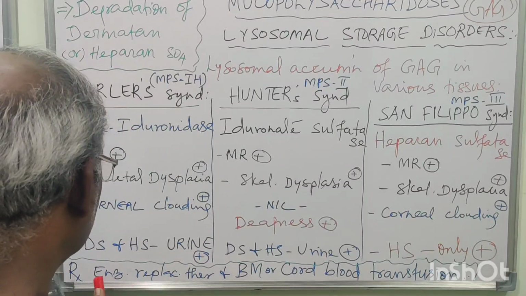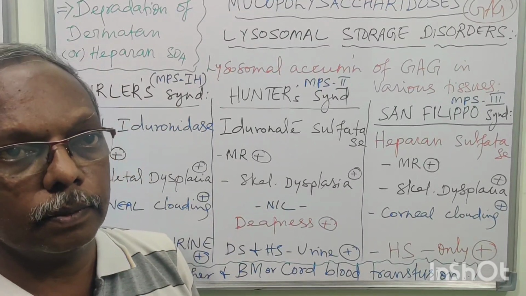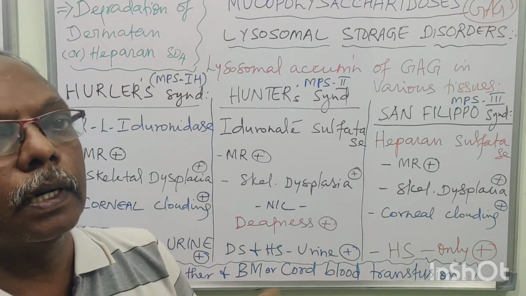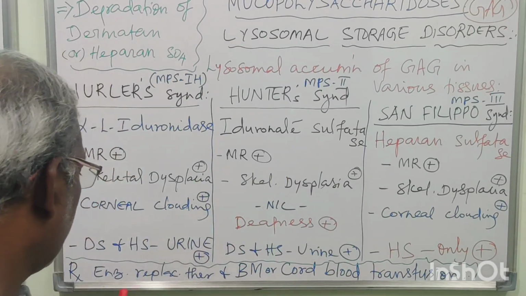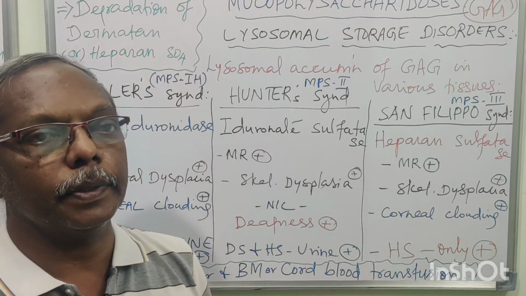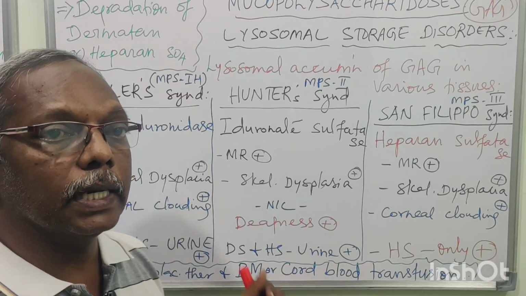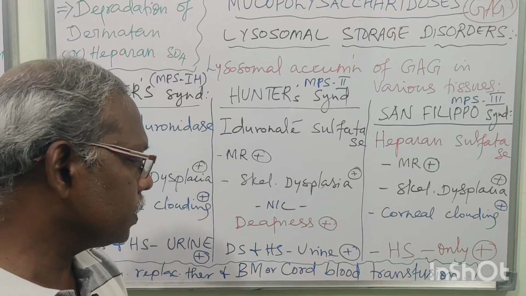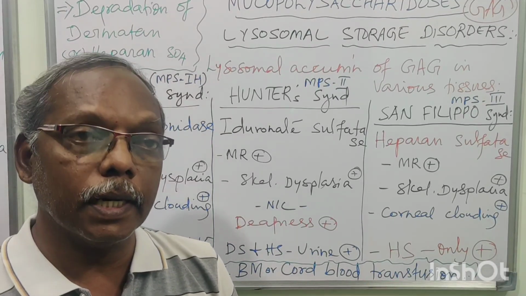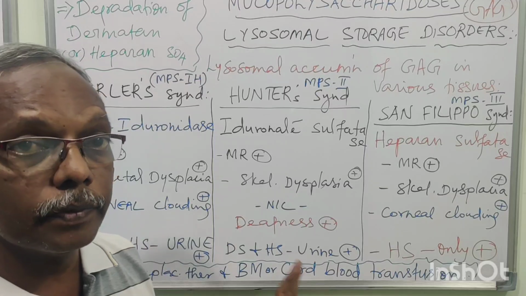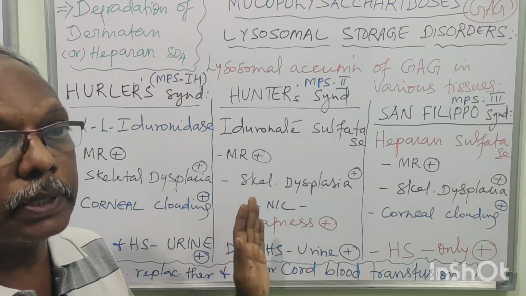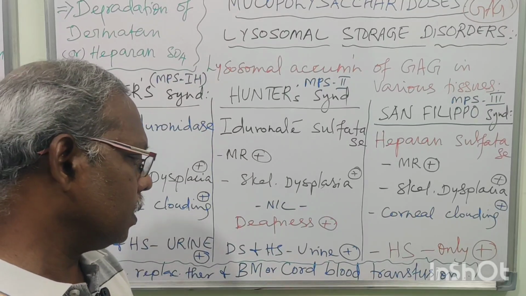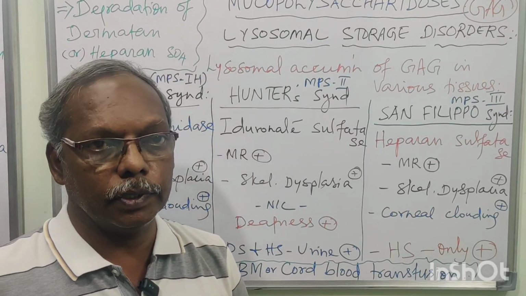Then how will you manage this case? Because all have mental retardation, skeletal deformity, corneal problems, loss of vision. So how will you manage? Enzyme replacement therapy. Very tough diseases. Enzyme replacement therapy, or bone marrow transplantation, or cord blood transplantation. This is very, very important, as well as the emergency also. Bone marrow transplantation or cord blood transplantation. Okay.